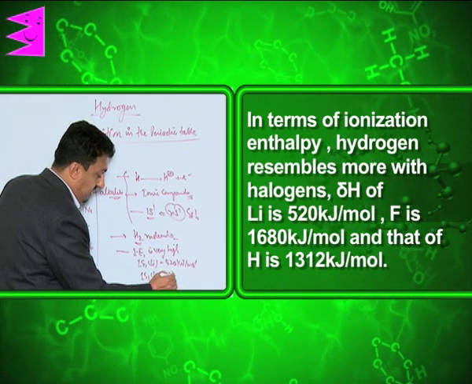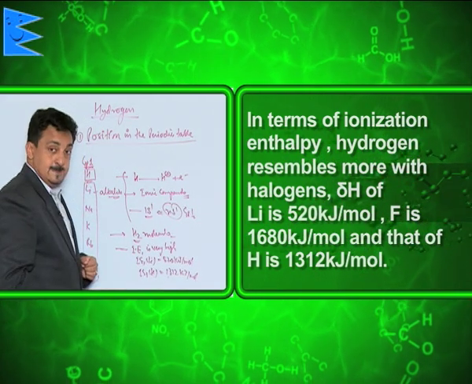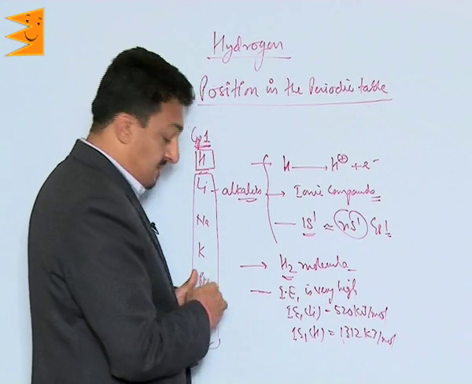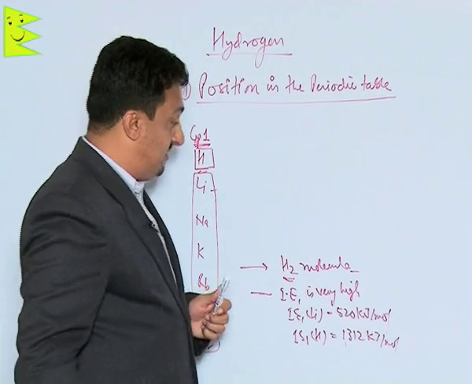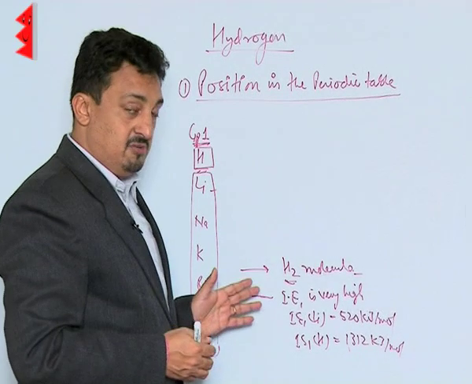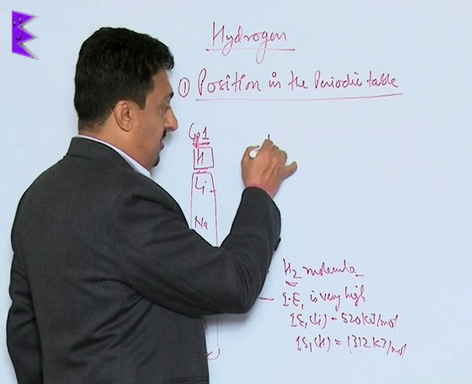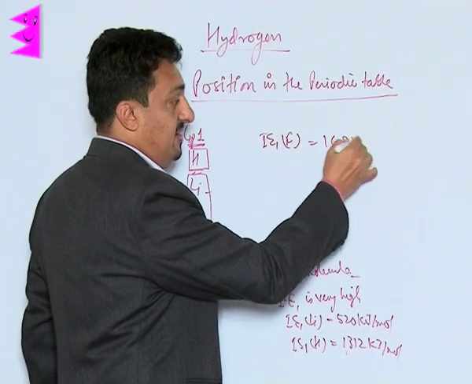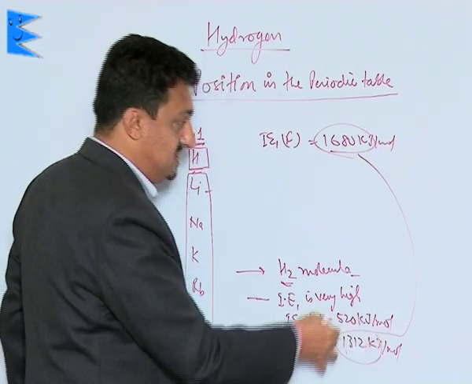This we have done in the atomic structure chapter also. Because of these reasons, we say that it doesn't belong to group 1; rather it resembles group 17, the halogens. The ionization energy of fluorine is 1680 kilojoules per mole. That's very high, and this energy and that energy are comparable.